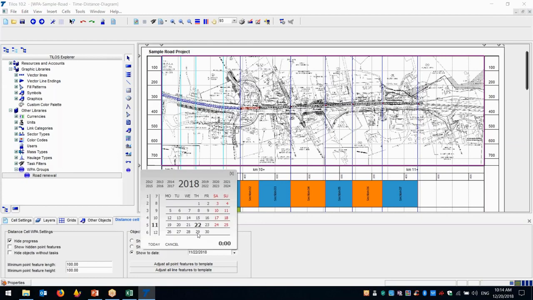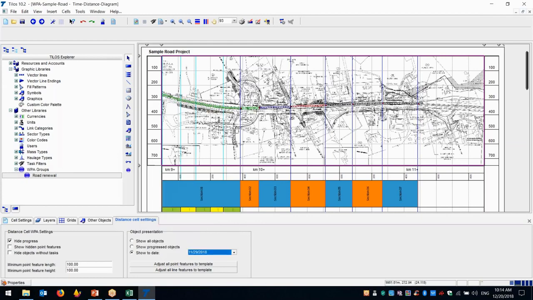This gives me very clear information that on the 29th of November I'm going to finish section 1, and I'm going to have section 2 also completed, section 3 is more than 50%, and section 4 is more than 1% but less than 50%.